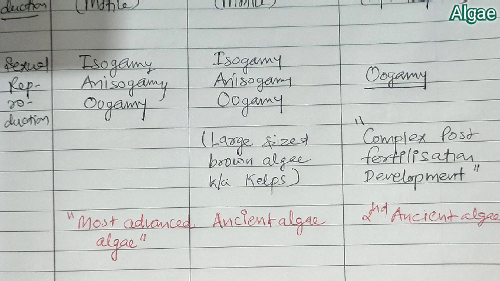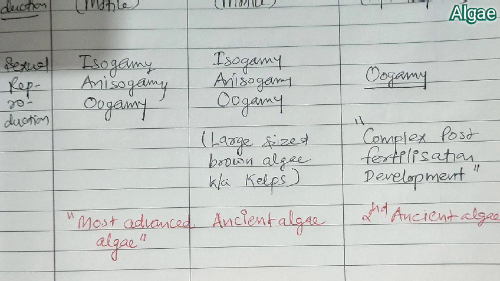Complex post-fertilization development is found in case of red algae. So we remember this is the important event.